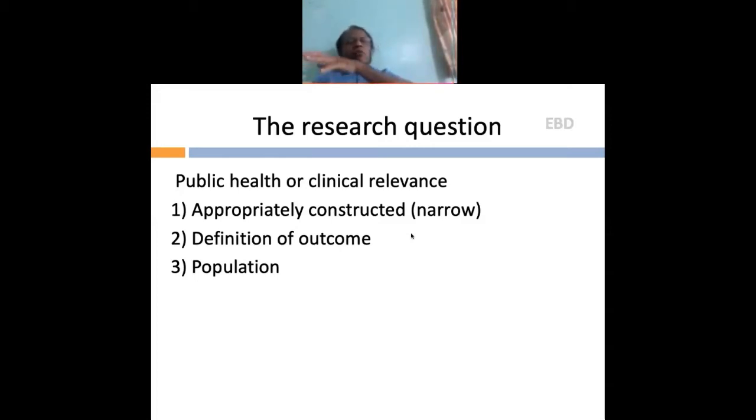At that point you don't want to go back to the literature and extract data again. That is why I generally keep my question narrow, which is ideal, and at the same time extract maximum data. Of course, this is my style of working. You may all develop your own style. You also need to have a definition of an outcome and the population that we have already spoken about.